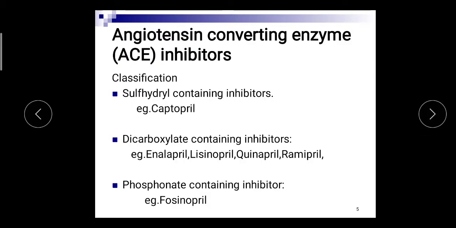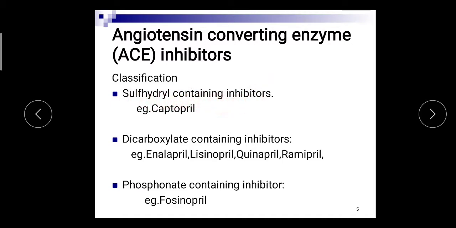Now angiotensin converting enzyme inhibitors, ACE inhibitors, are classified chemically into three classes. First, sulfhydryl containing inhibitors, example is captopril. Second is dicarboxylate containing inhibitors, examples are enalapril, lisinopril, quinapril, ramipril. And third class is phosphonate containing inhibitors, example is fosinopril. Now we'll see these agents one by one.